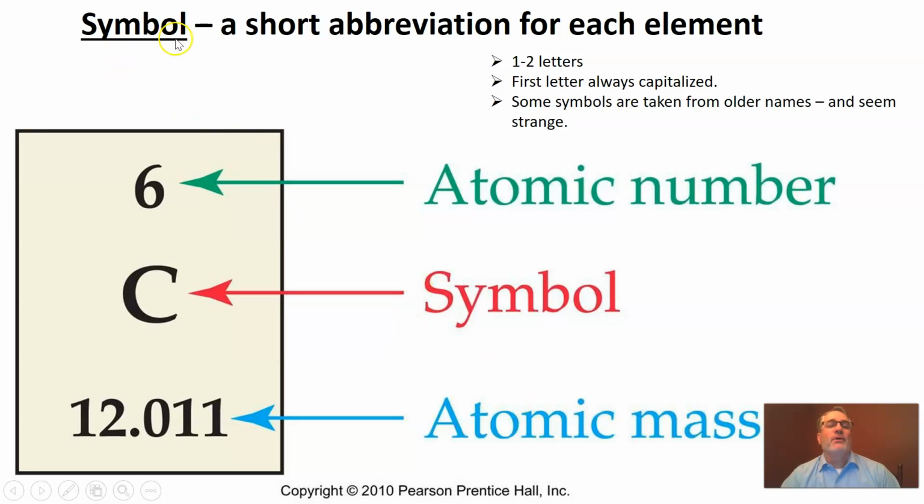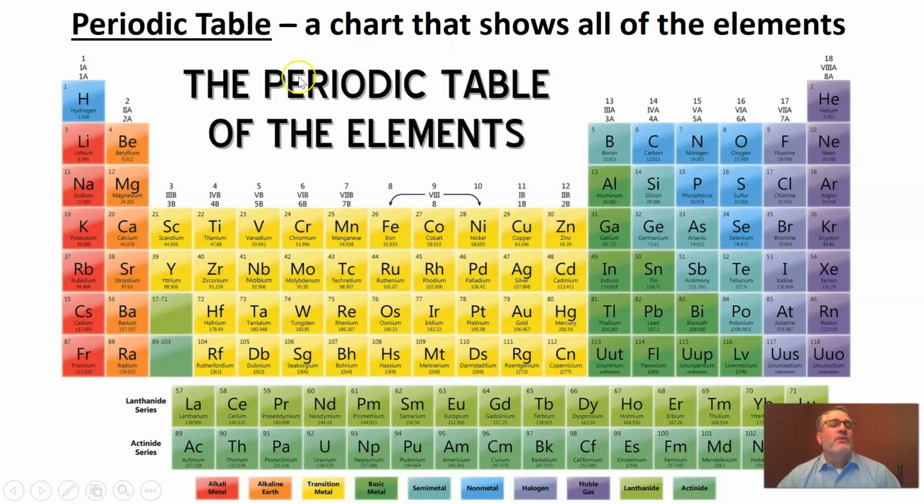So let's take a look at the chemical symbol first. The chemical symbol is going to be a short abbreviation for each element. Let's go back and take a look at that. So I'm going to start up here in the top corner. Here we can see, up here's our atomic number, right? That was up at the top, and that's a whole number. But here is our chemical symbol. The chemical symbol, this abbreviation for hydrogen, is going to be just the H. So the capital letter H is the abbreviation or the chemical symbol for hydrogen.